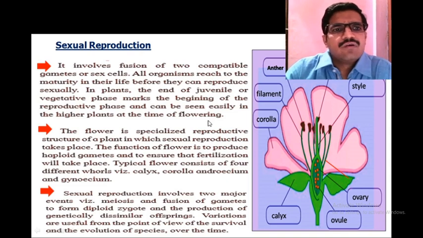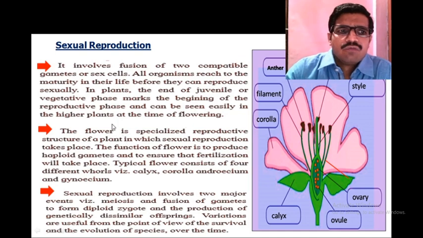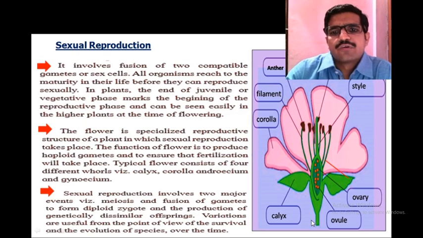So what is a flower? A flower is a specialized type of axis. It is specially meant for sexual reproduction.